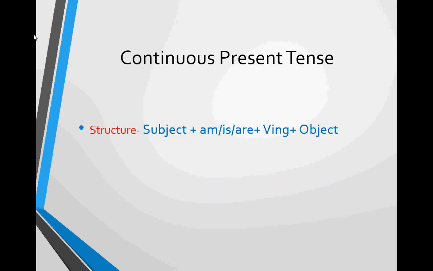First structure of continuous present tense is subject plus am or is or are plus Ving plus object. Here Ving means verb plus ing. Example of continuous present tense is I am writing a letter, second is I am eating a mango.